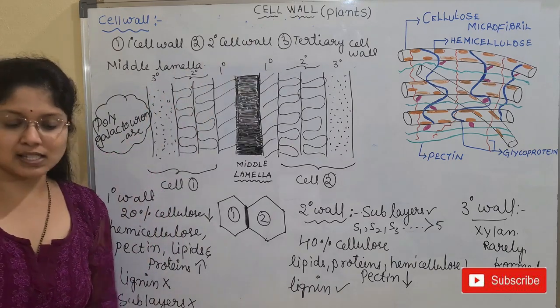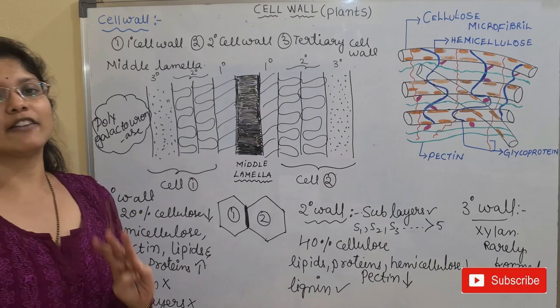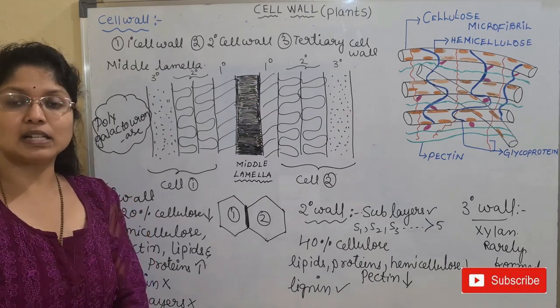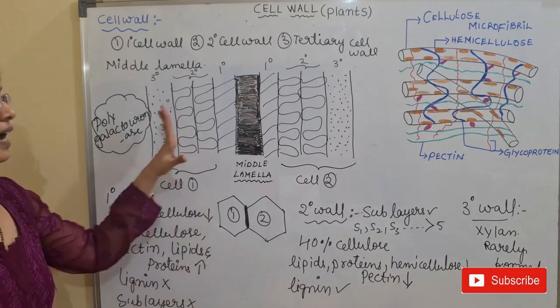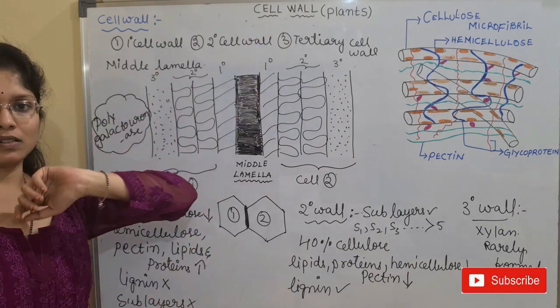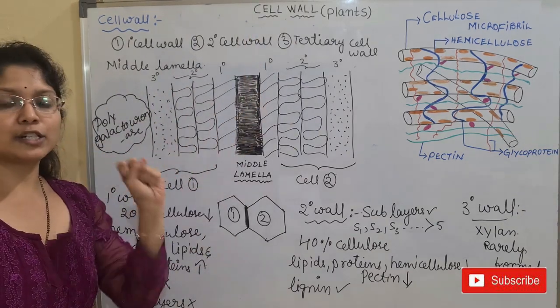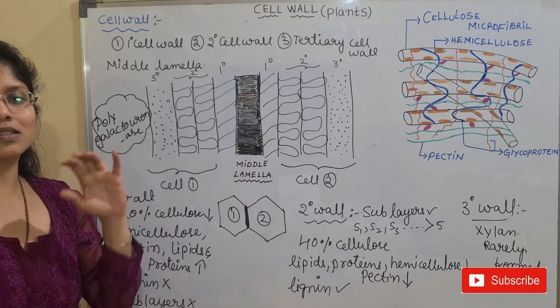What are the components of the cell wall? There are three main components. One, I have told you, matrix. Second is the microfibers, and third is the depositions. So with that, we have layers of the plant cell. So all these three components together constitute the cell wall.